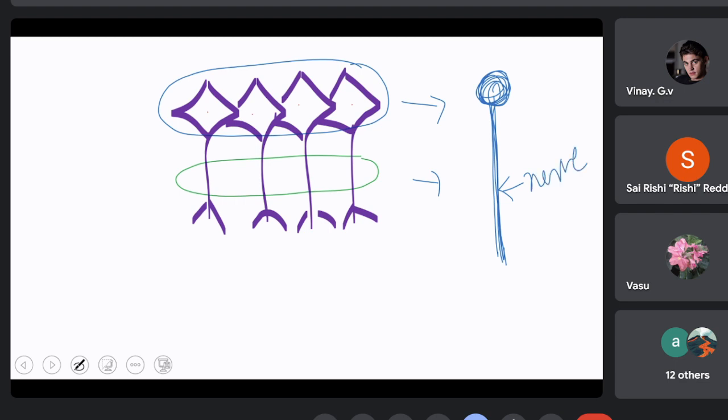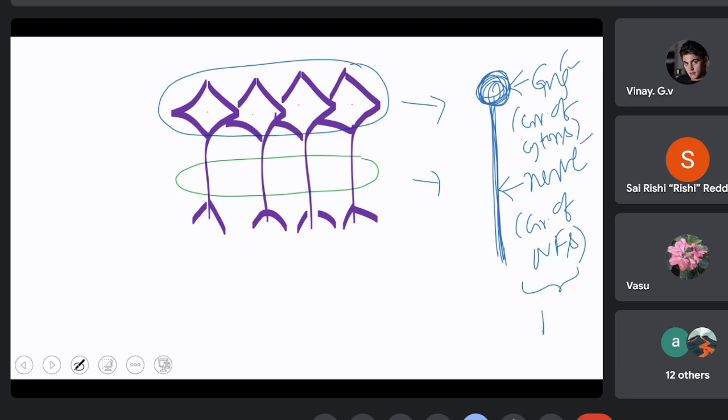What is a nerve? It is nothing but a group of nerve fibers, that means axons, in a nervous tissue, and this is called a ganglion, which is nothing but a group of cytons in a nervous tissue. Okay, and these two terms are associated with the peripheral nervous system. When the same nervous tissue is present in the central nervous system, brain and spinal cord, instead of ganglion, we use the term nucleus, which I have explained already while explaining the pituitary gland.